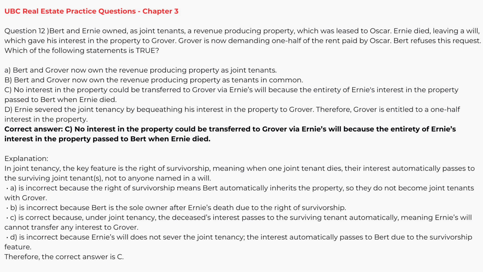A is incorrect because the right of survivorship means Bert automatically inherits the property, so they do not become joint tenants with Grover. B is incorrect because Bert is the sole owner after Ernie's death due to the right of survivorship. C is correct because under joint tenancy, the deceased's interest passes to the surviving tenant automatically, meaning Ernie's will cannot transfer any interest to Grover. D is incorrect because Ernie's will does not sever the joint tenancy. The interest automatically passes to Bert due to the survivorship feature. Therefore, the correct answer is C.